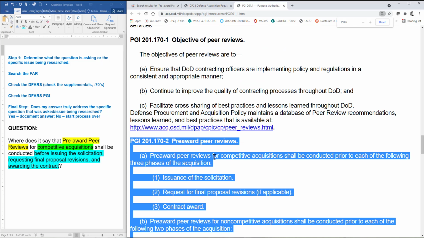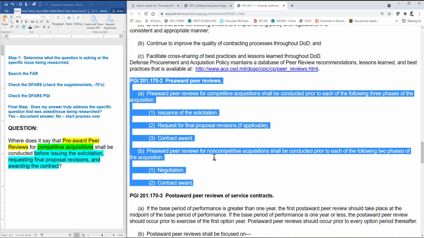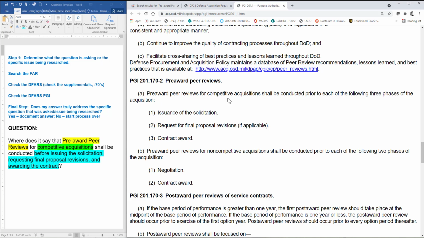Let me make this a little bit bigger. And this says pre-award peer reviews for competitive acquisitions shall be conducted prior to each of the following 3 phases of the acquisition: issuance of the solicitation, request for final proposal revisions, and contract award. Well, that sounds familiar, and it should, because it's those 3 characteristics right here in the question.